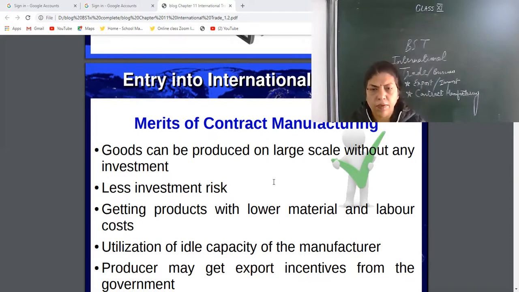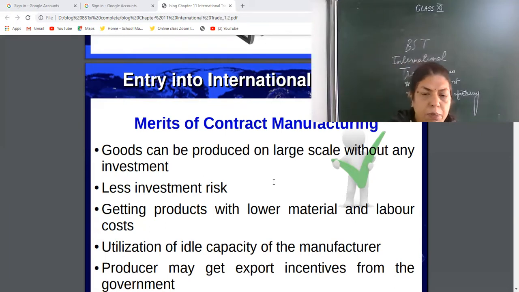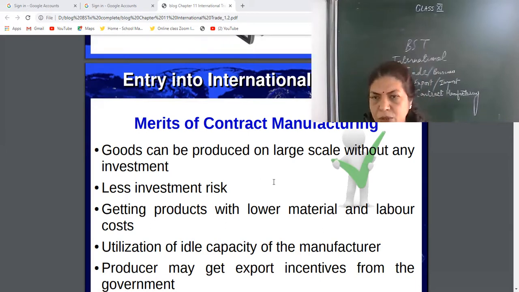Manufacturers have more capacity, but they are unable to use it on a domestic basis. So for utilization of full capacity, they can depend on international business. They can get orders from international business and produce accordingly. Then producers may get export incentives from the government also.